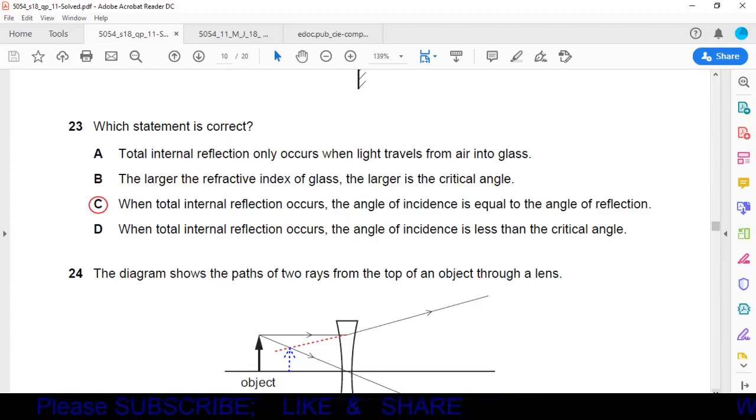B. The larger the refractive index of glass, the larger is the critical angle. No, there is no such relation with the refractive index of glass. Option C. When total internal reflection occurs, the angle of incidence is equal to the angle of reflection. Yes, this option is correct.